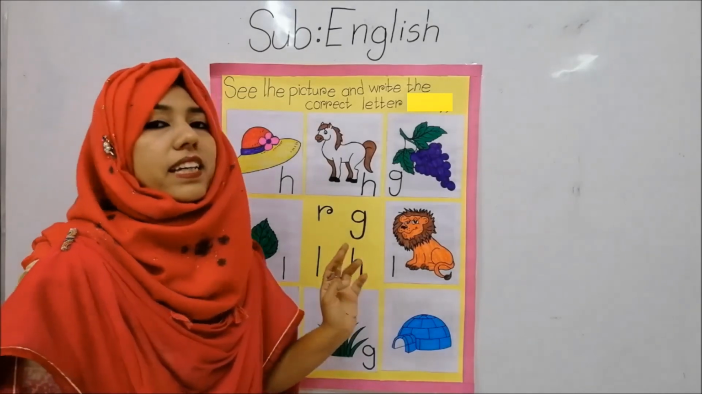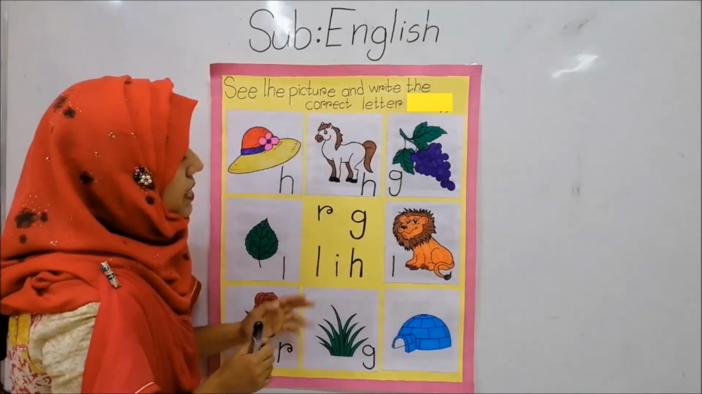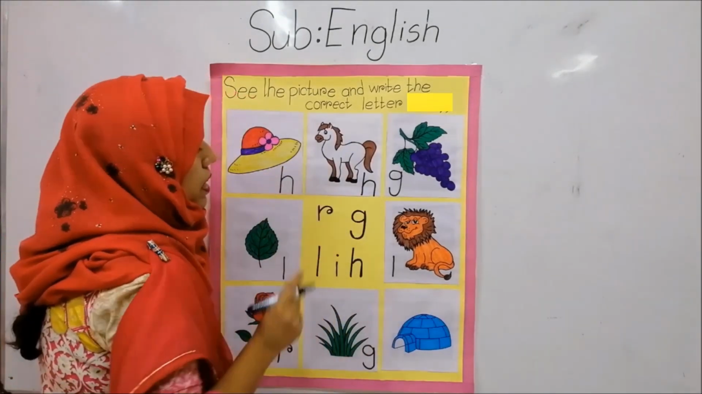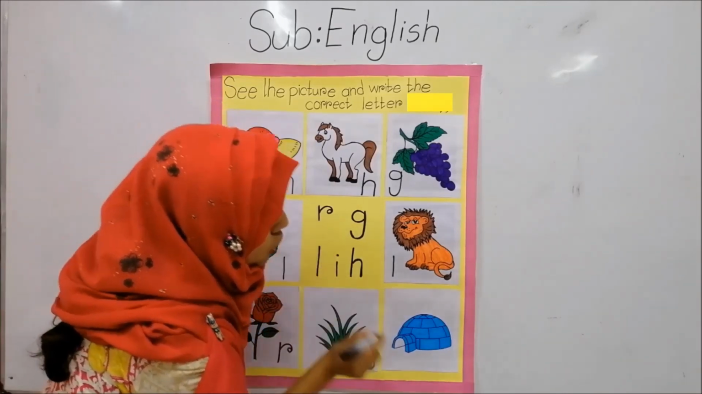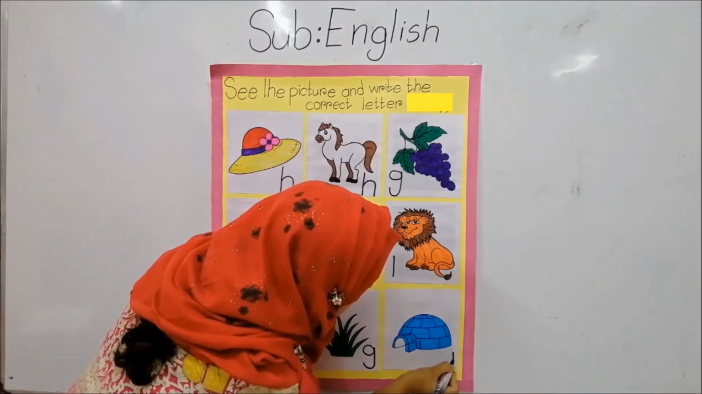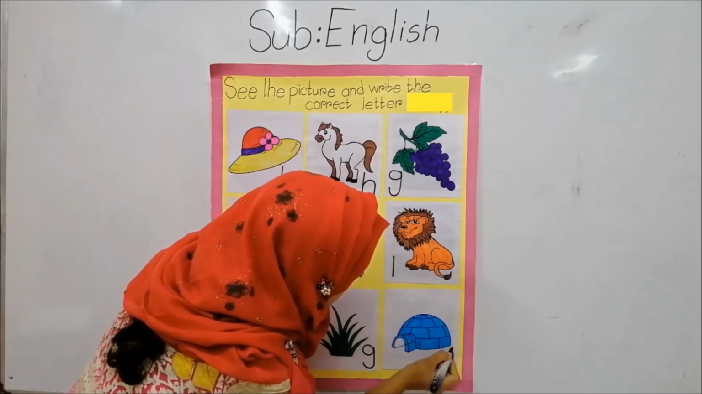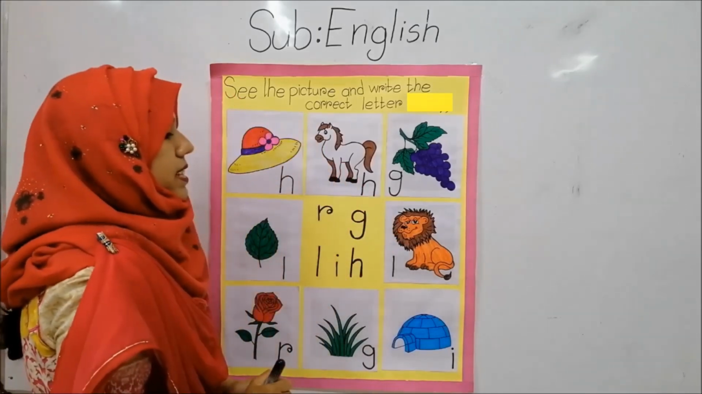So igloo. We will write here letter I. How can we write letter I? At first standing stick, then small dot. Standing stick, then dot. This is letter I.